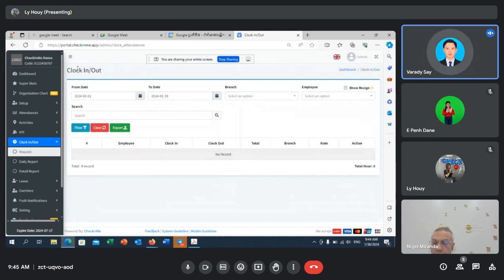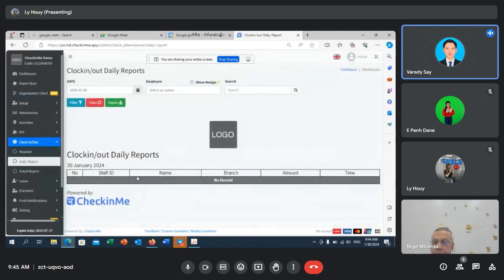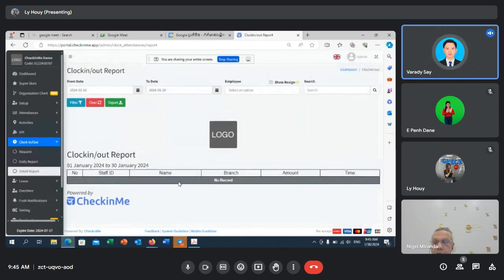In here, if there is an employee who uses the function, you will see them right here. At the end of the day, you can see the report right here: how many employees use this function, or how many hours each employee has worked using our clock in and clock out functions. In the detail report, we give you a report for a month, of how many employees, or the total times that they have clocked in and clocked out.